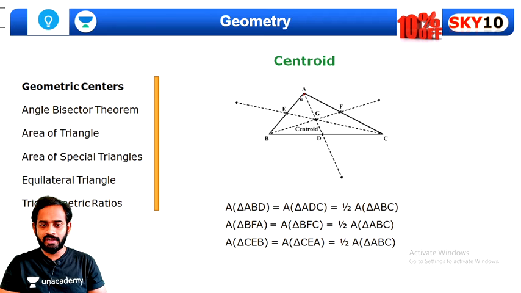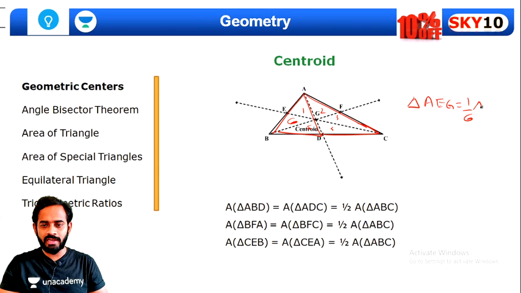That is, if we take this triangle, its area will be equal to this triangle's area. Very simple. Similarly, there are six smaller triangles included in this triangle, that is 1, 2, 3, 4, 5 and 6. That's why the areas of all these six smaller triangles will also be equal. That is, the area of this one triangle, let's say AEG, is 1/6 of the total area of triangle ABC. So remember this part, it's important guys.